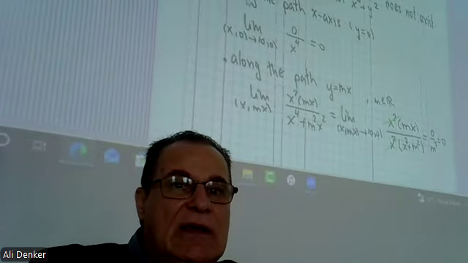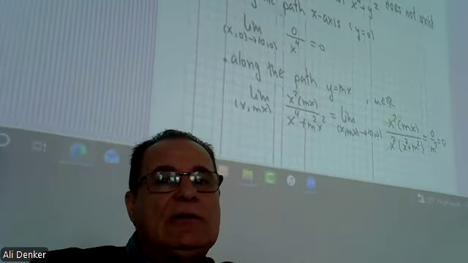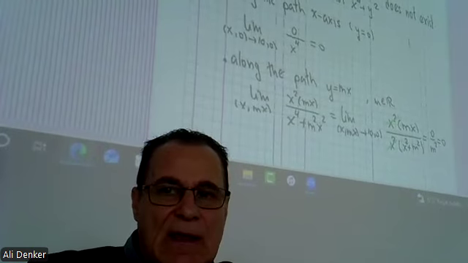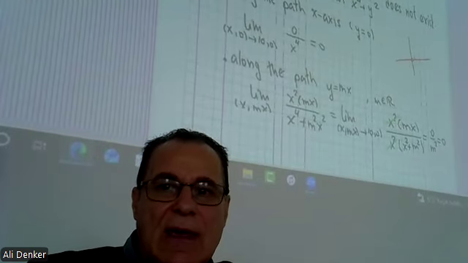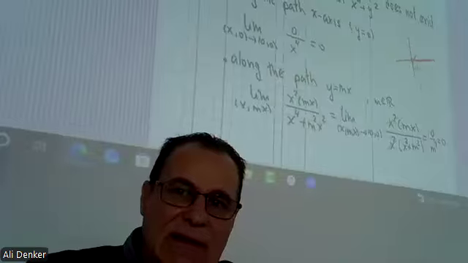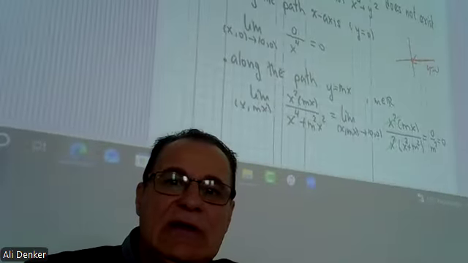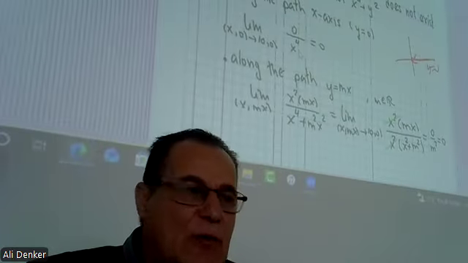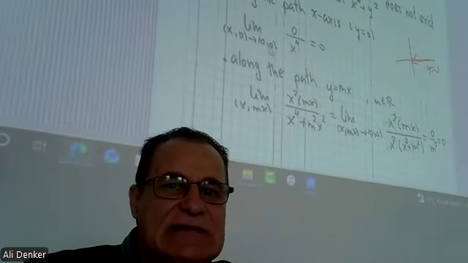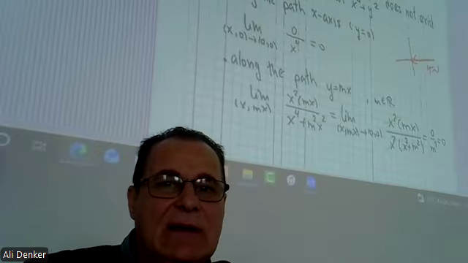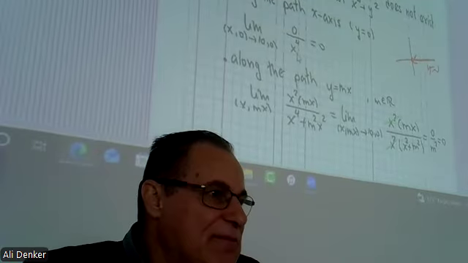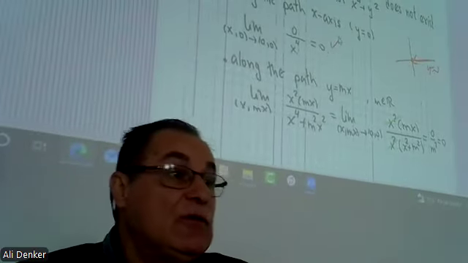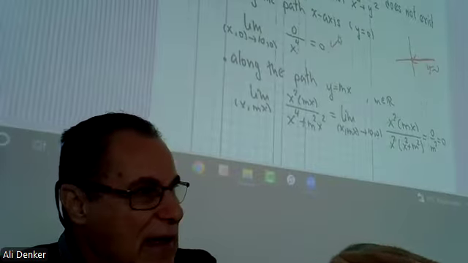Now, let's go along the path of the x-axis. Whatever the graph is, if we go to (0, 0) along the x-axis, that means y is 0. Put y equal to 0 here, this is 0. Put y equal to 0 here, we have x to the fourth, so x is anything. Then 0 over something is 0. The answer is 0 if you go along the x-axis.